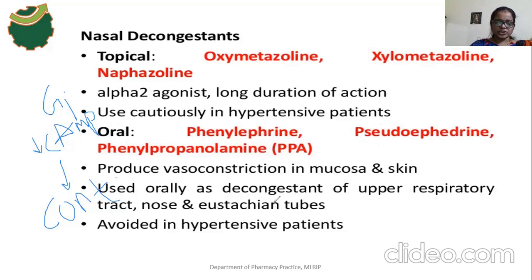What do you mean by the eustachian tube? It is a small passageway that connects our throat and middle ear. That is called the eustachian tube. The drug should be avoided in hypertensive patients because of the constricting effect.